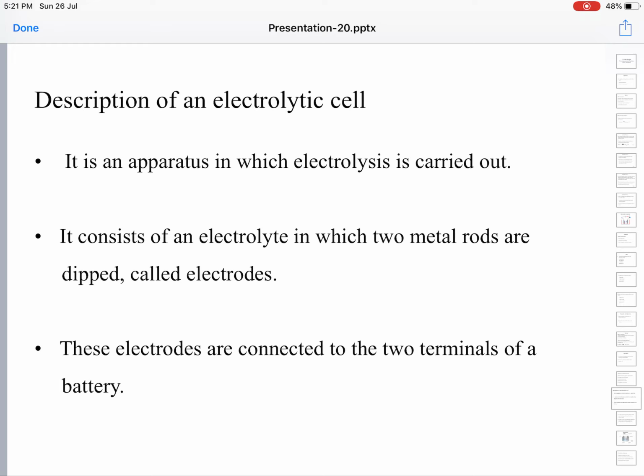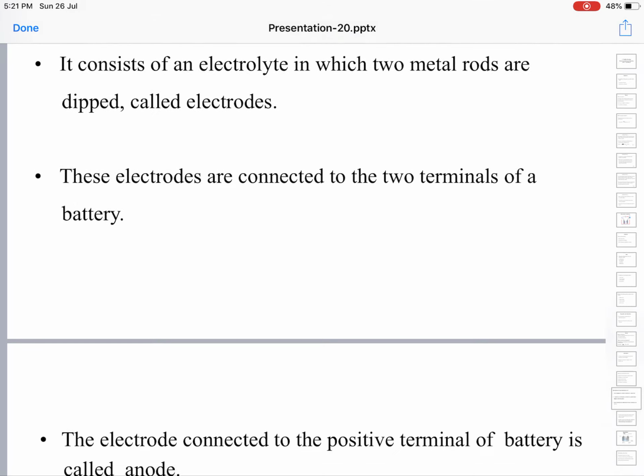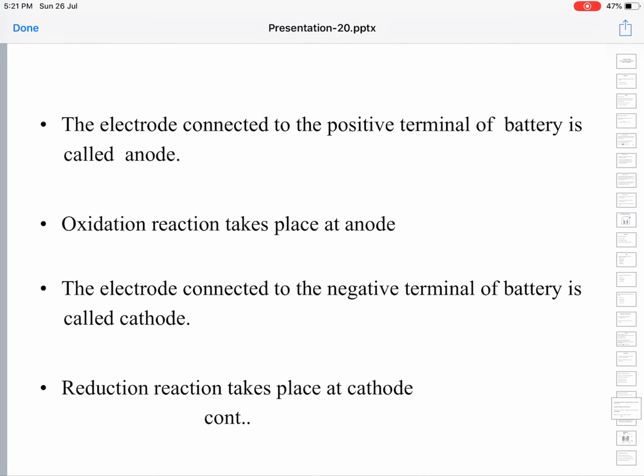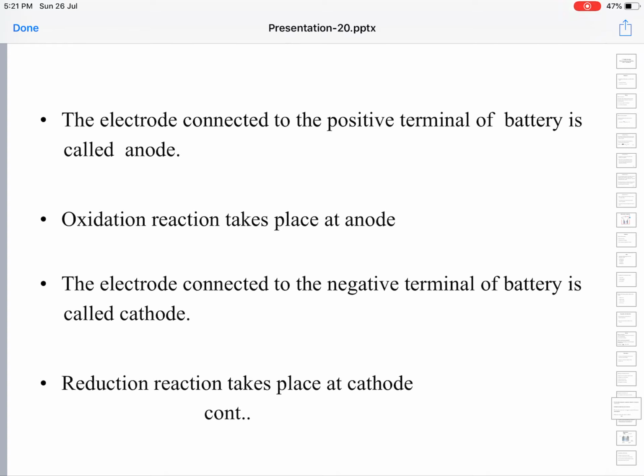These two electrodes are connected to the two terminals of a battery, the positive terminal and the negative terminal. The electrode connected to the positive terminal becomes positively charged and is called the anode, and oxidation takes place at the anode.